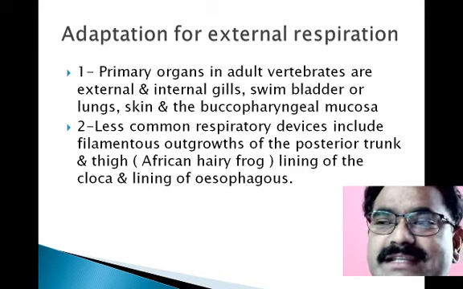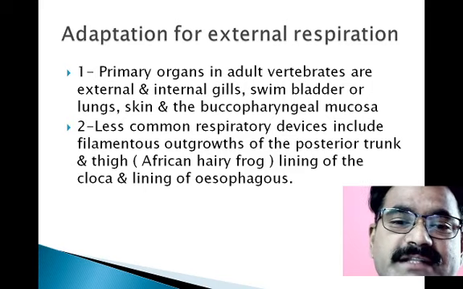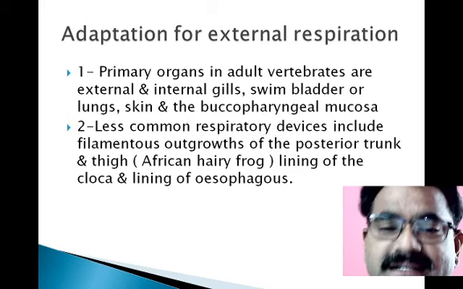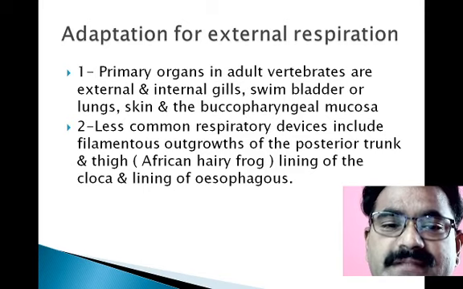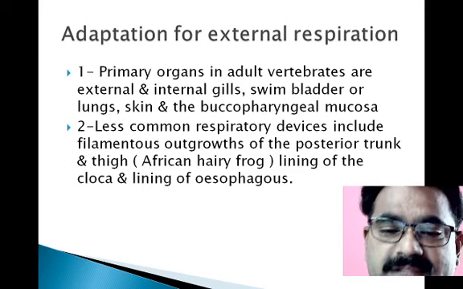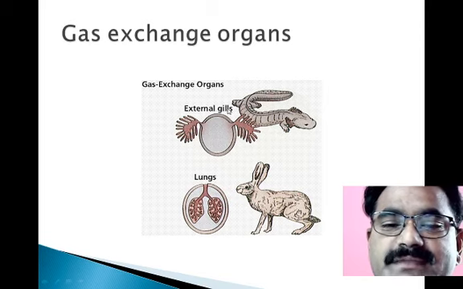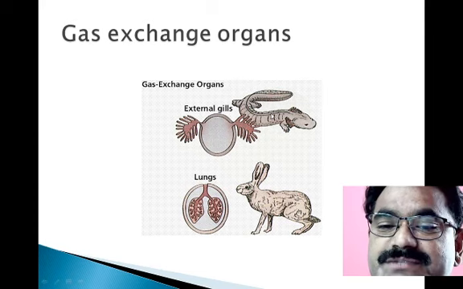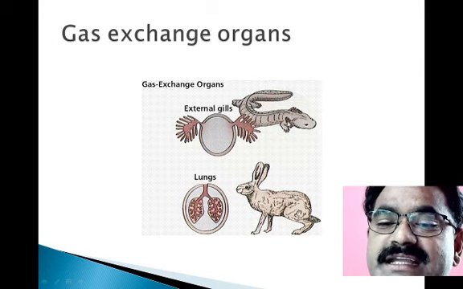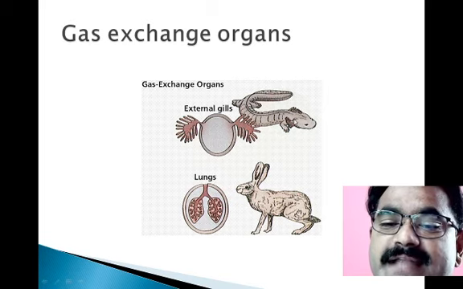So respiration is actually an exchange of gases: the intake of oxygen and the expulsion of carbon dioxide take place regularly and alternately in the body of the organism or the animal. Here we observe that in amphibians, such as newts, there are external gills, and these external gills act as respiratory organs, so whatever oxygen is present diffuses in. This oxygen is utilized by the newts due to having the external gills.